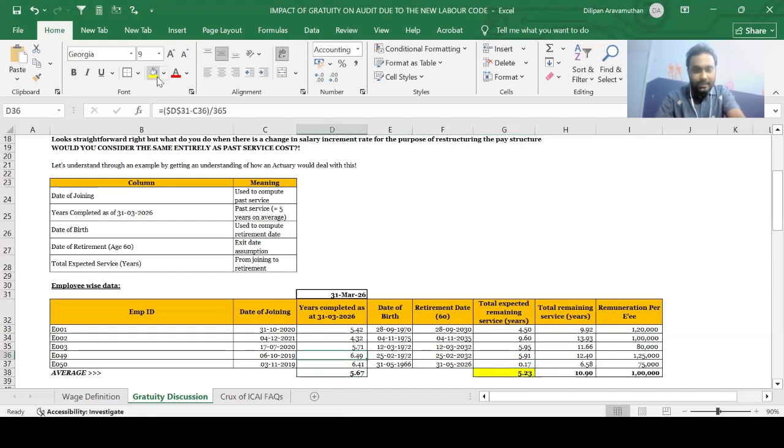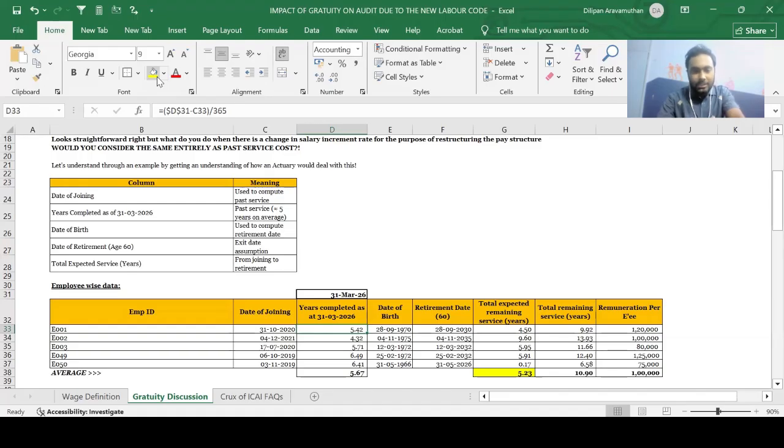Okay, next, years completed as on March 31, 2026. Basically, this means that it's been, for example, let's take employee 1, 5.42 years. This is basically the difference between 31st March 2026 minus 31st October 2020, which would yield us the number of days. And to get the number of years, we divide the same by 365, which comes to a number of 5.42. So what would employee 1 say? As on 31st March 2026, I've almost completed 5.5 years with the company, right?